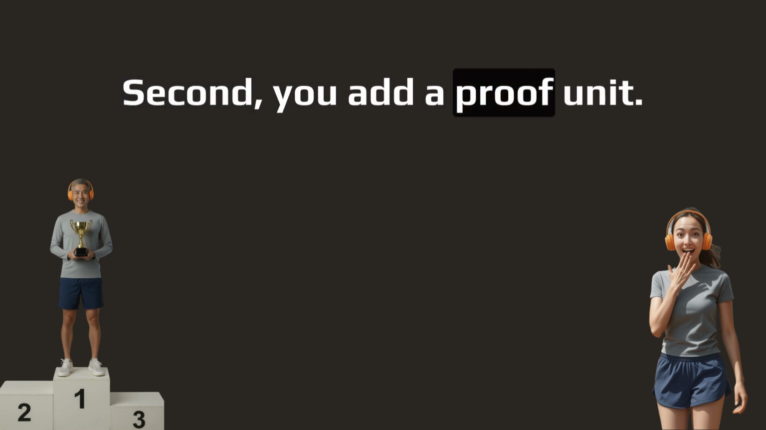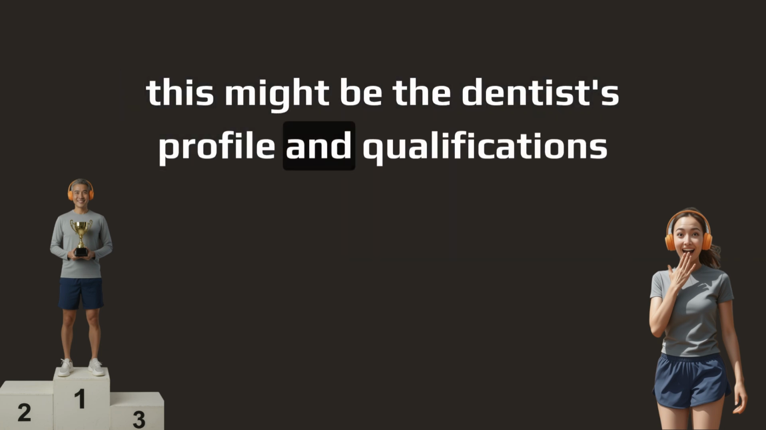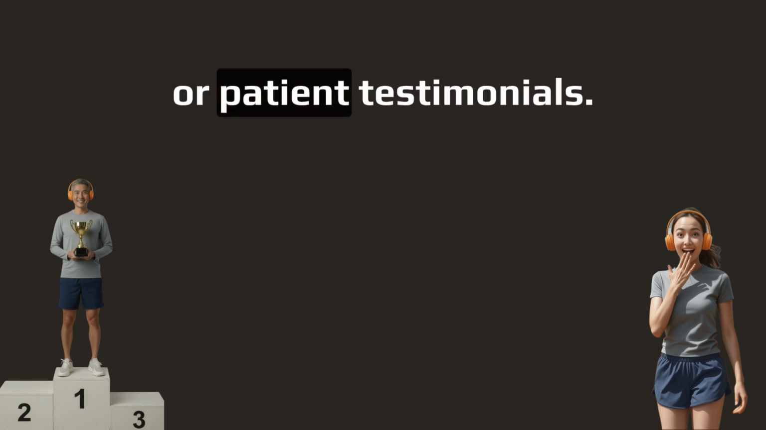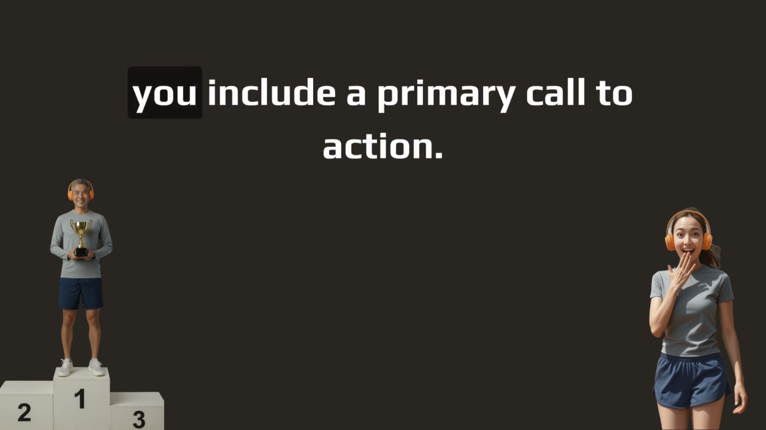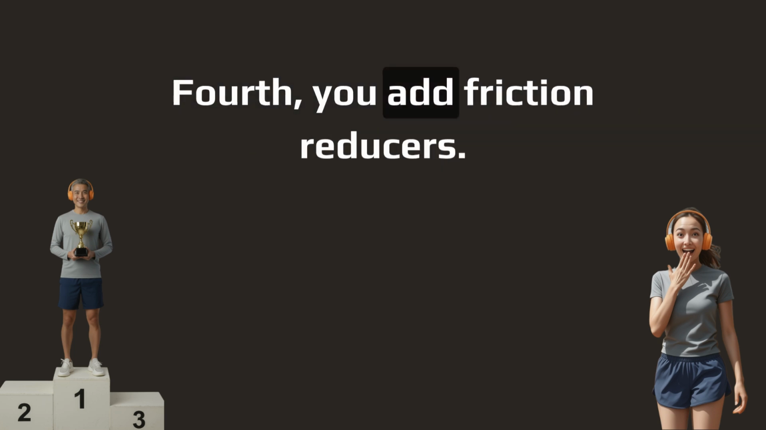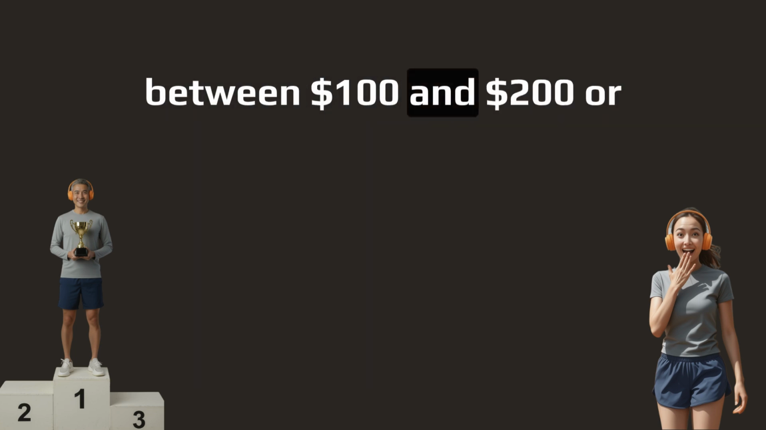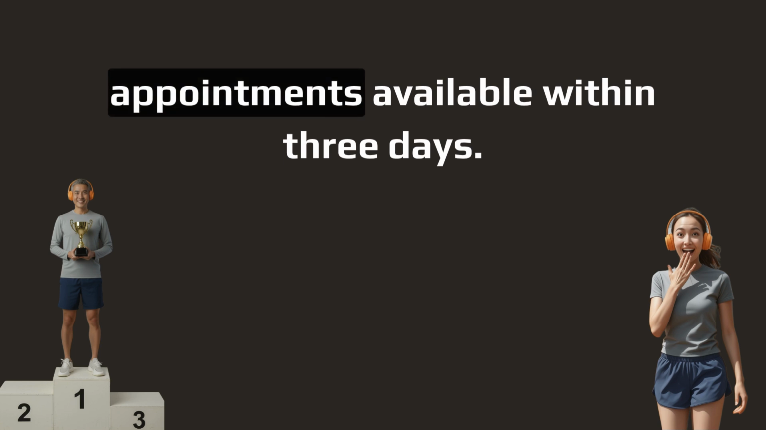Second, you add a proof unit. For a dental clinic, this might be the dentist's profile and qualifications, or patient testimonials. Third, you include a primary call to action. For example, book a 15-minute consult with a clear button. Fourth, you add friction reducers. These are lines like, first visit costs between $100 and $200, or appointments available within 3 days.